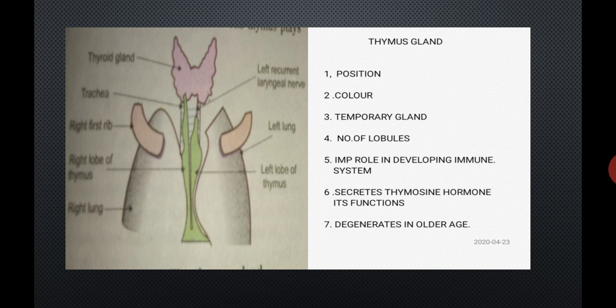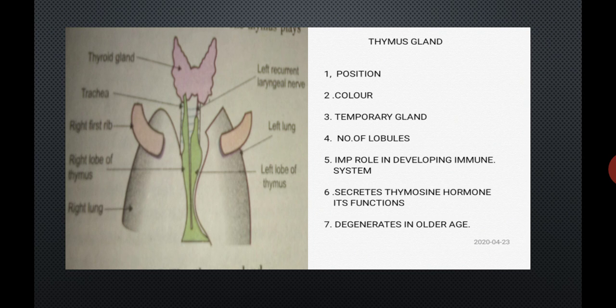Further, it also promotes the production of antibodies, thus providing humoral immunity. So student, because of this thymosin hormone, two types of immunity are produced in our body: one is cell-mediated immunity and the second is humoral immunity.